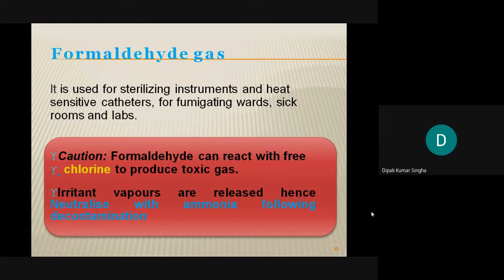So these components can be sterilized by gaseous formaldehyde, which is also used for fumigating the wards, sick rooms and labs. So laboratory, sick room, operation theater are sterilized by gaseous formaldehyde solution. And what are the cautions to be taken when using formaldehyde? Formaldehyde can react with free chlorine to produce a toxic gas. It also releases an irritating vapor, which is neutralized with ammonia to form a decontamination. So these are the cautions to be taken when formaldehyde gas is used.